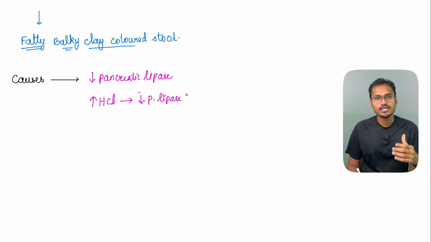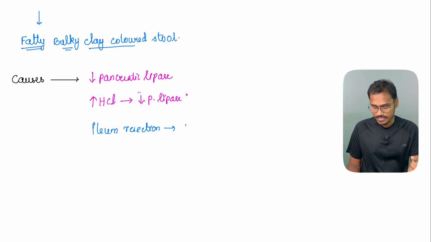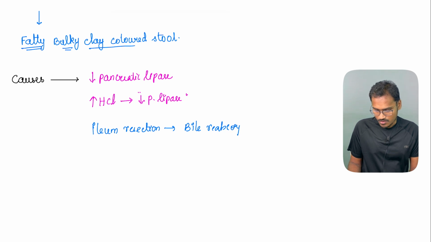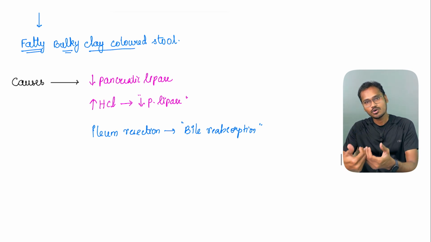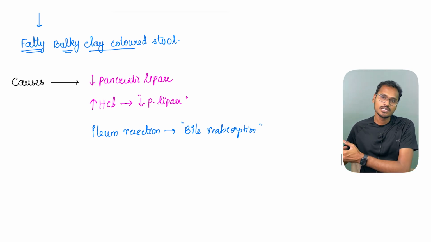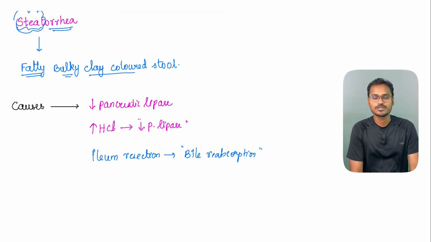Next thing is, whenever a patient is going in for some gallbladder surgery, they also can have steatorrhea, or if they are going in for an ileal resection. The ileum is one region wherein the bile salts are reabsorbed. Bile reabsorption happens there. So now in this patient, the amount of bile will be less. So when the amount of bile is less, emulsification will be less. So all this fat will go into the stools. Again, this patient can have steatorrhea. So these are some of the causes of steatorrhea.